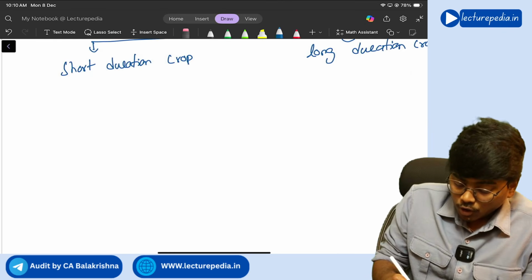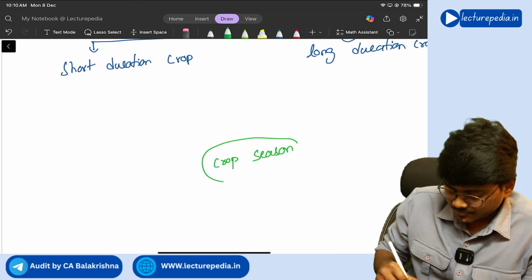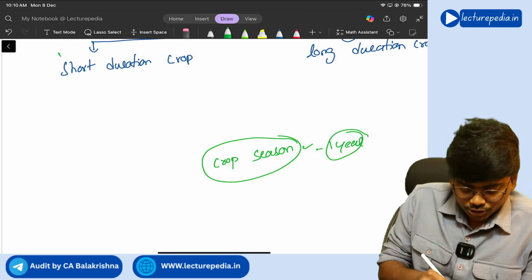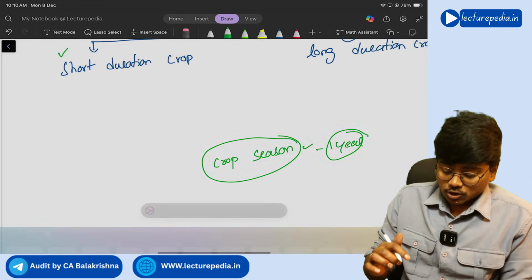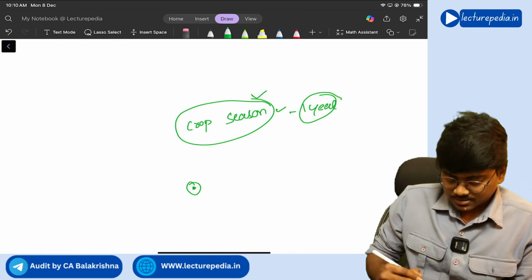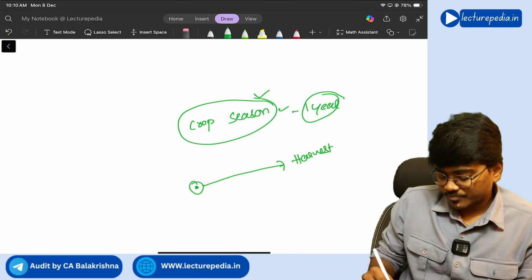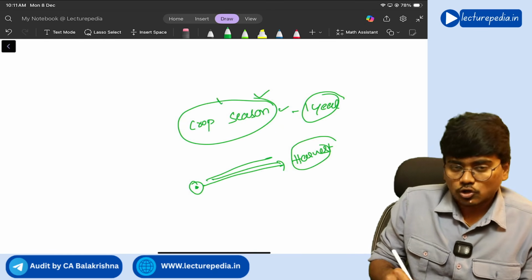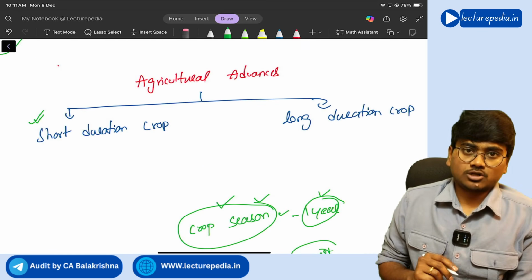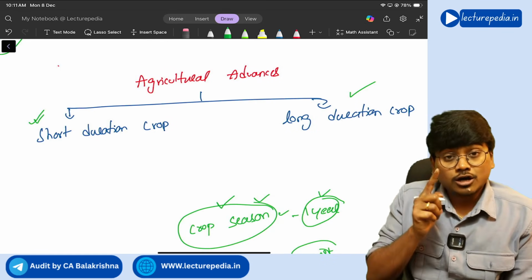If the crop season is less than or equal to 1 year, you will call it a short duration crop. What is meant by crop season? From the point you sow seeds in the earth till the time you harvest the crop, that duration is known as the crop season. If that crop season is less than or equal to 1 year, it is a short duration crop. If it is more than 1 year, it is a long duration crop.